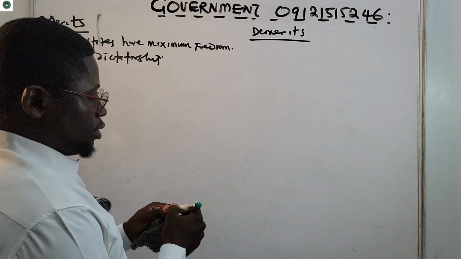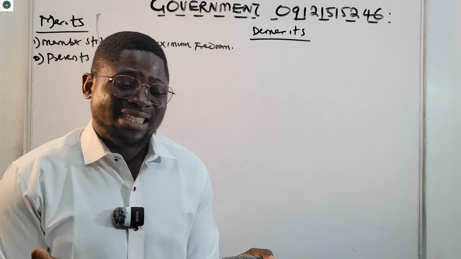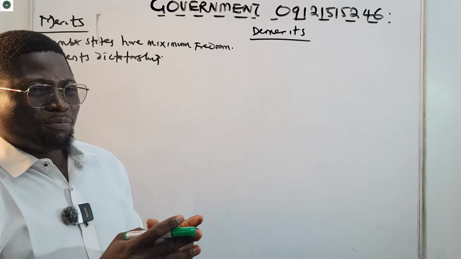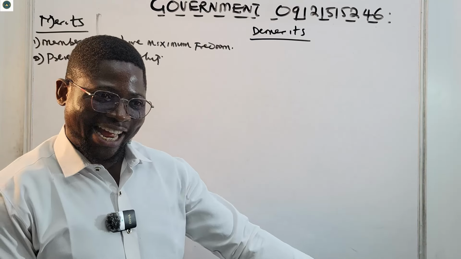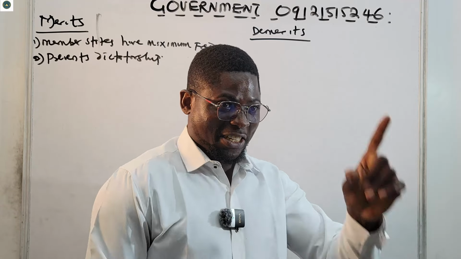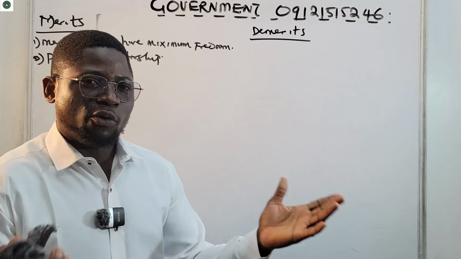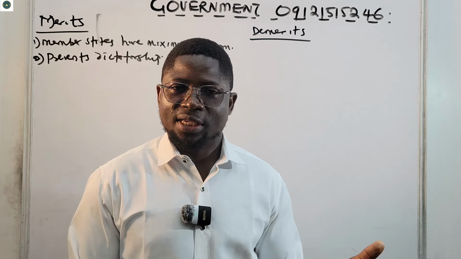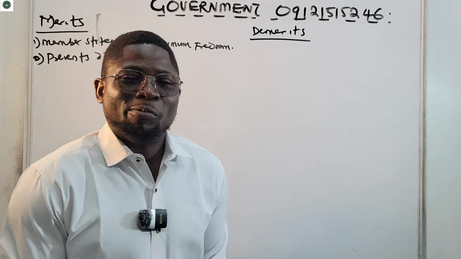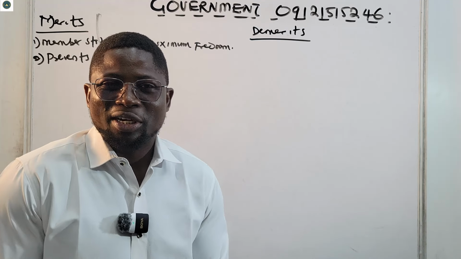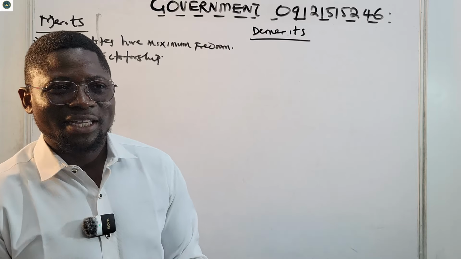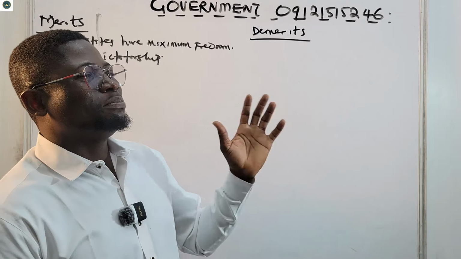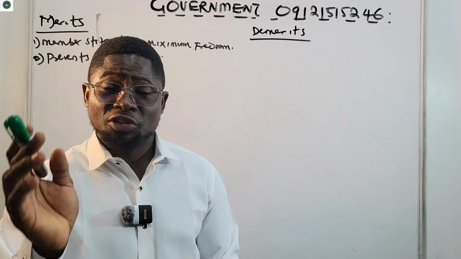Dictatorship. Because the central authority is very weak, it prevents dictatorship. The central government cannot command one country: do this, if you don't do this, do this. You are weak, you cannot control. It is the member states that will organize themselves and cooperate, so that they can meet common interests. It's not you that will be commanding them. So it prevents dictatorship.